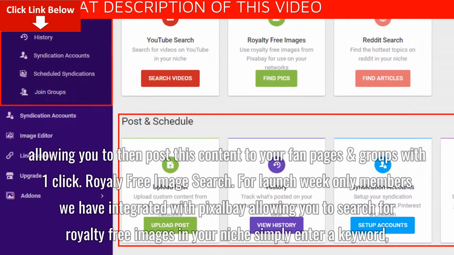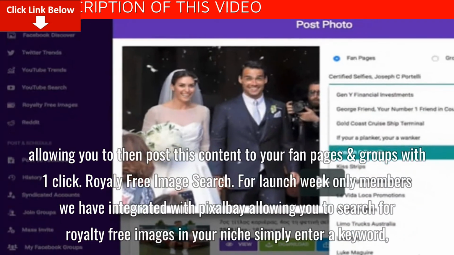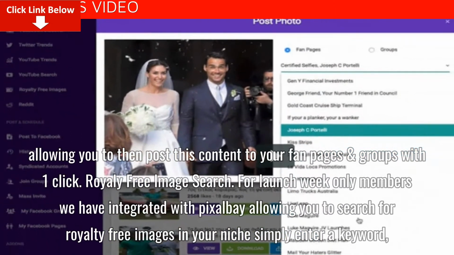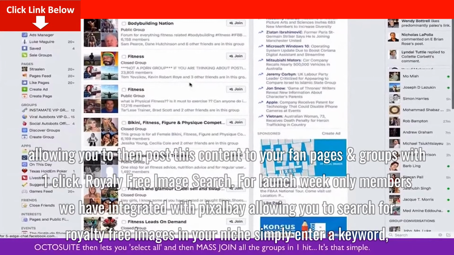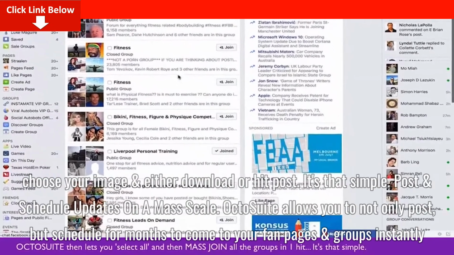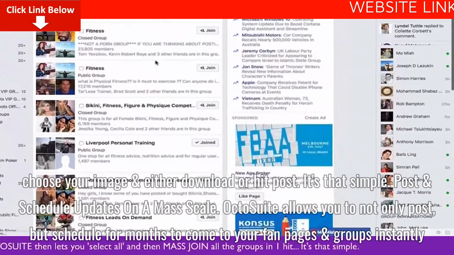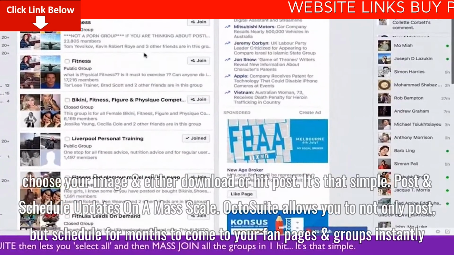Royalty-free image search. For launch week only members, we have integrated with Pixabay, allowing you to search for royalty-free images in your niche. Simply enter a keyword, choose your image and either download or hit post. It's that simple.